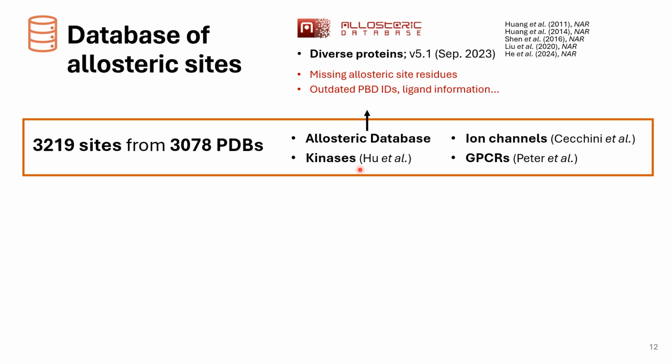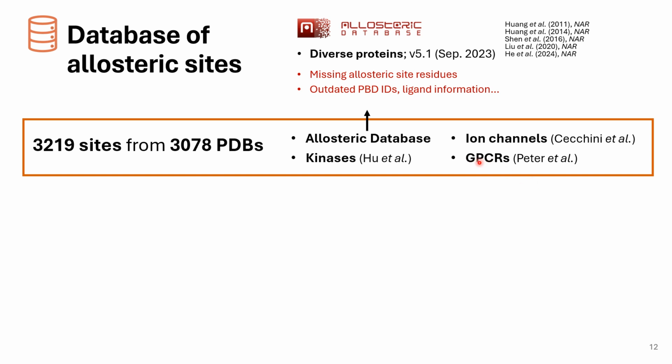Also a data set of allosteric sites in kinases, and also 2 data sets of allosteric ligands developed here in our consortium for ion channels, for the glycine ion channel and for the nicotinic acetylcholine receptor ion channel, and also for the allosterome of GPCRs.